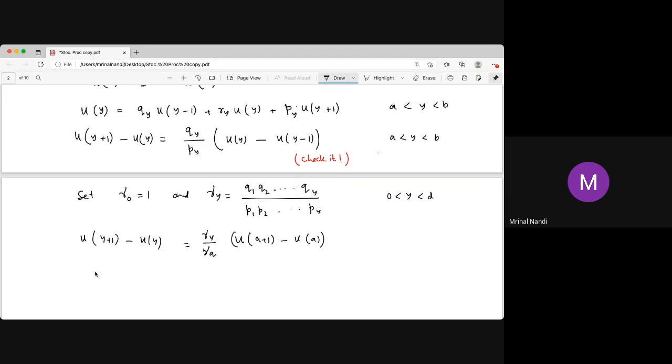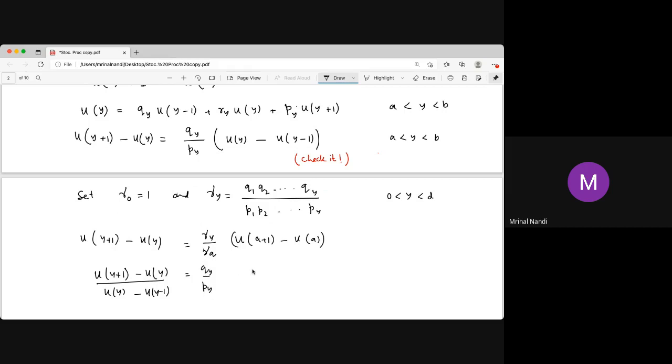Write Uy plus 1 minus Uy divided by Uy minus Uy minus 1, which is Qy by Py.